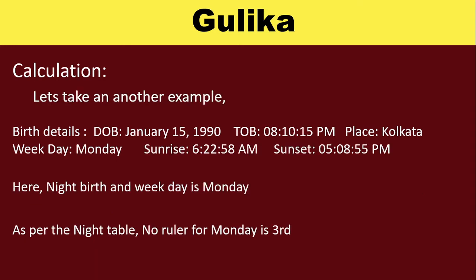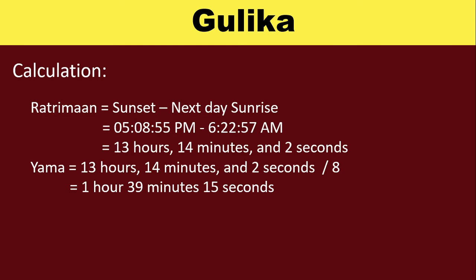Let's take another example of night birth. Here birth details is date of birth is 15th January 1990 and time of birth is 8:10 p.m. Here night birth and weekday is Monday. As for the night table, no ruler for Monday is 3rd. So the Ratriman is sunset minus next day sunrise time. And result is 13 hours 14 minutes and 2 seconds. And Jama is 1 hour 39 minutes 15 seconds.